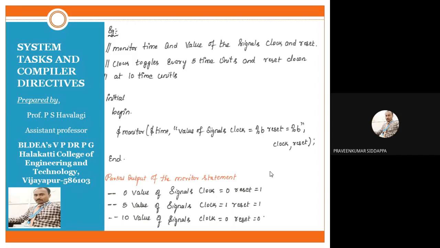Okay, so how should we write it? I have given it in terms of a sentence, and that sentence we should convert into Verilog code. I will write it now. First, I will write initial. Initial, just we are starting, so for that reason we should write the initial statement. Whenever we write any new syntax, we should compulsorily write begin. Begin is nothing but we have just started. So initial begin, then dollar monitor.